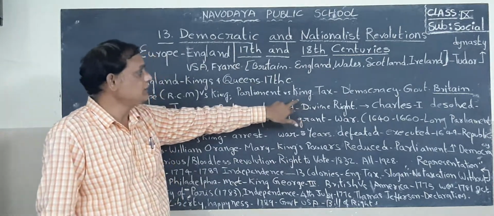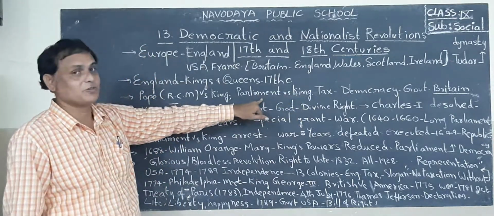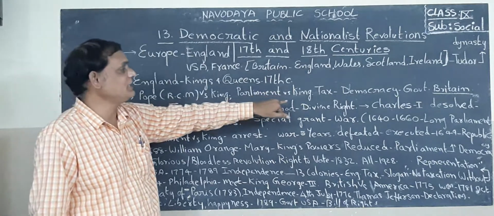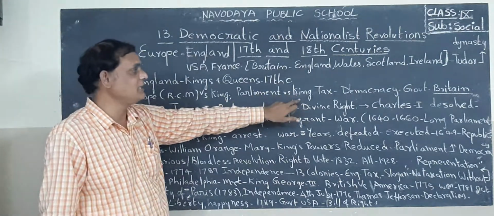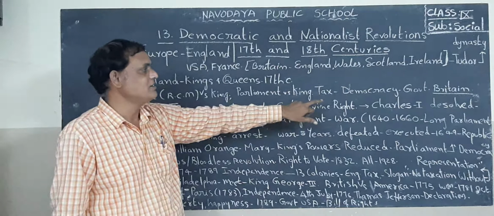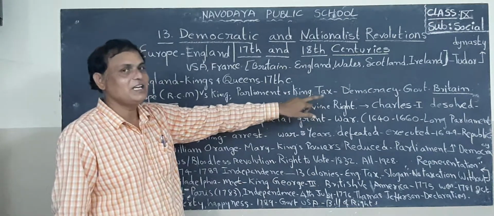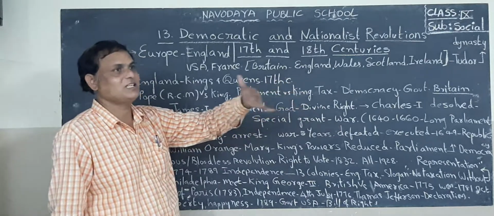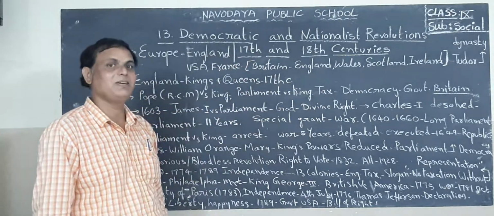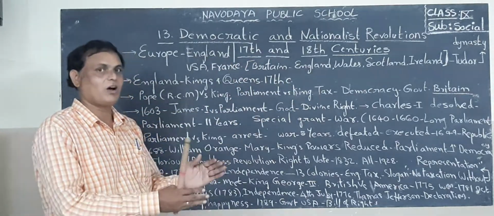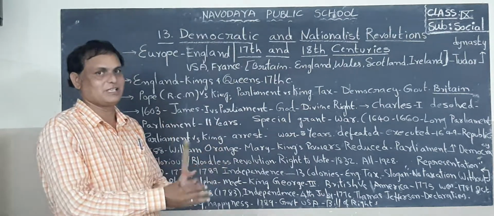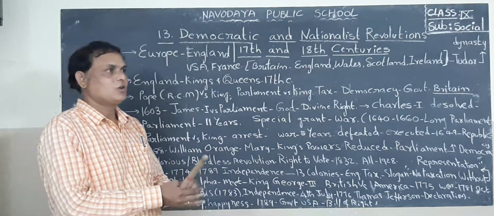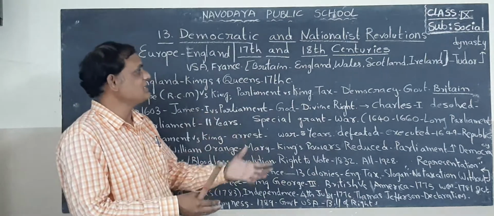But when Parliament was opposing the authority of the king, the king needed money to fight against the remaining enemy countries. For war he maintained soldiers, and for soldiers he needed money.